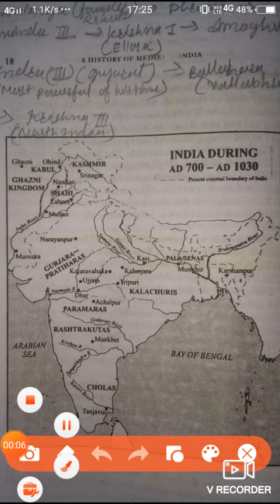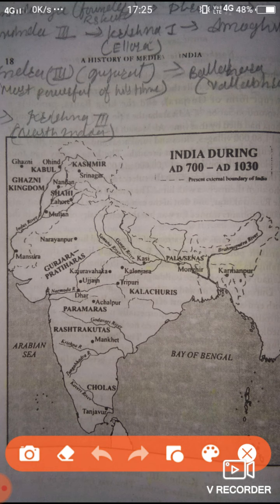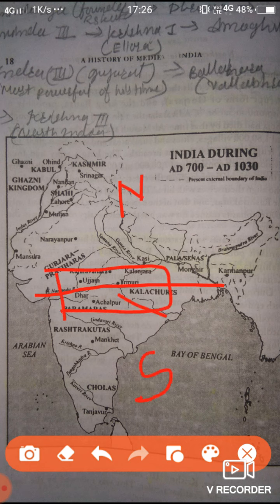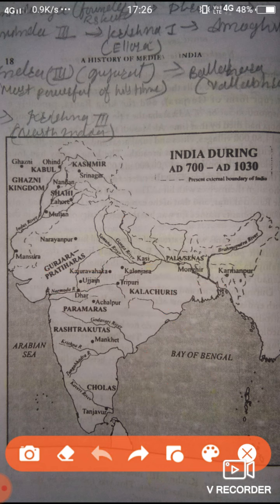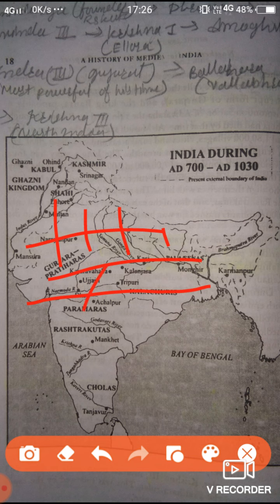After the decline of Harsha's Empire in the 7th century, a number of large states arose in North India, the Deccan and South India. As you can see, this is the north part, this is the south part, and this is the Deccan. The center part of India is the Deccan. So after the decline of Harsha's Empire, what happened? A number of states arose in all this region, in this whole region.